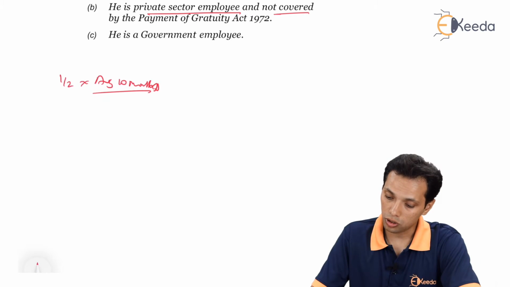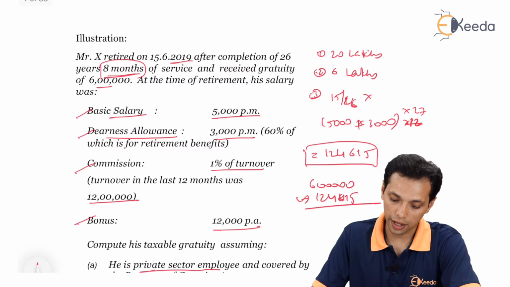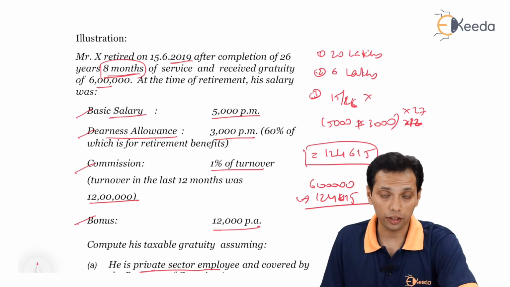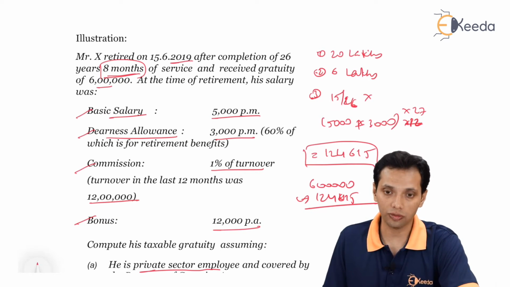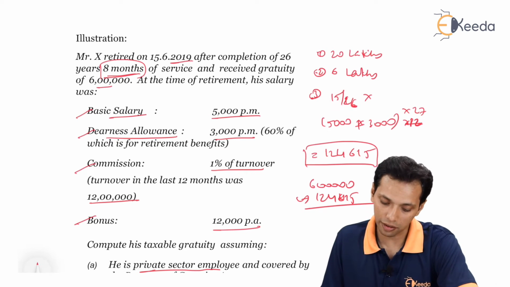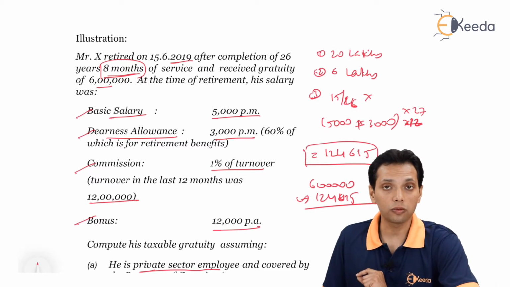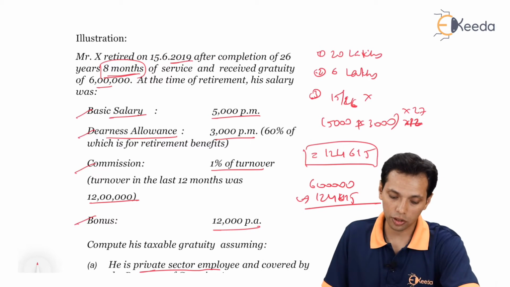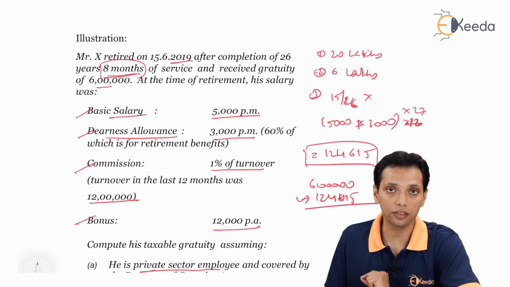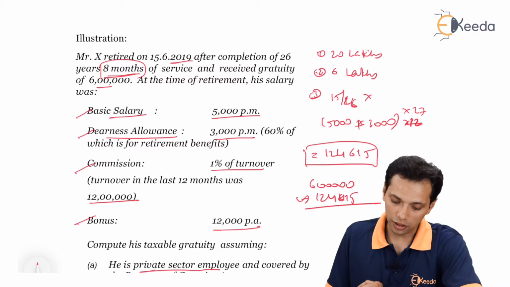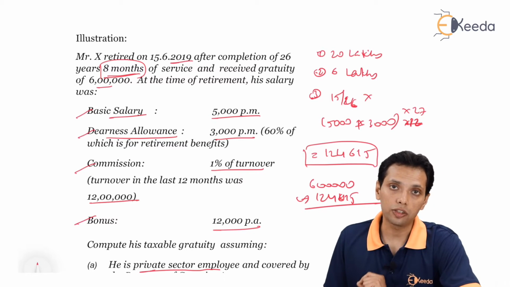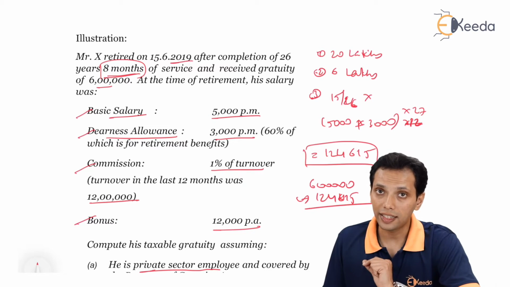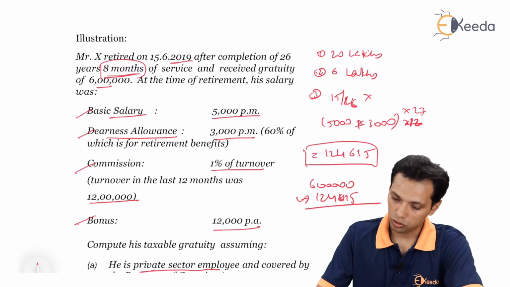So seeing the question again, basic salary is 5,000, dearness allowance should be 60% of 3,000, which is 1,800, and commission is 1% of the turnover. 1% of 12 lakh is nothing but 12,000. This is a per annum figure which needs to be done for 10 months, so it will be divided by 12 into 10.